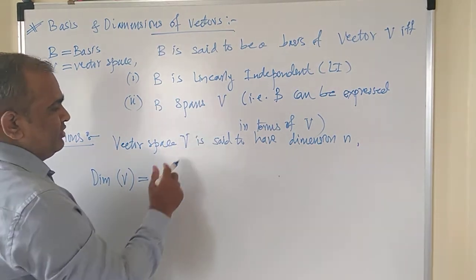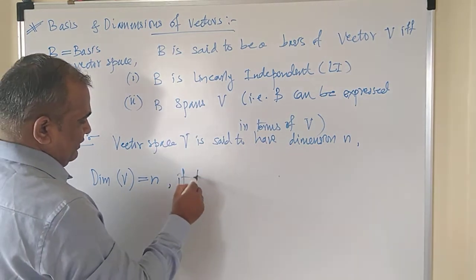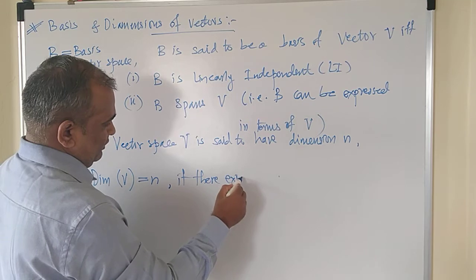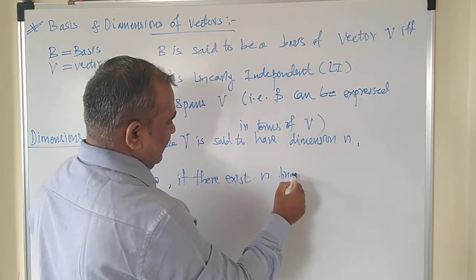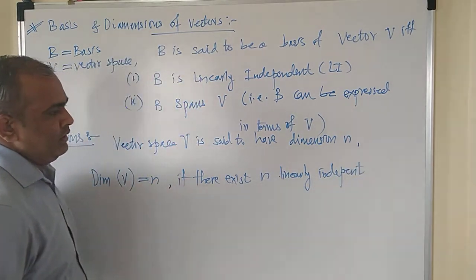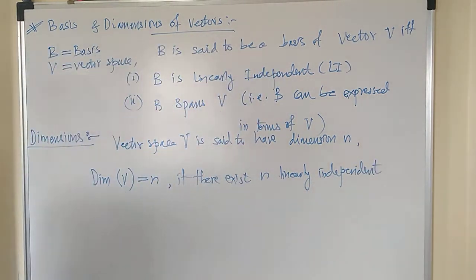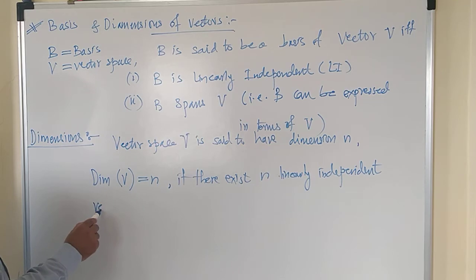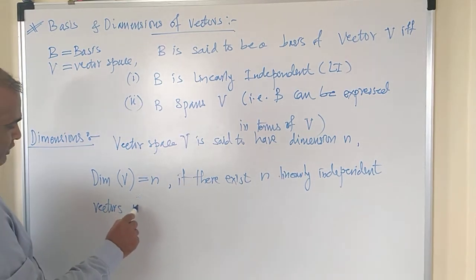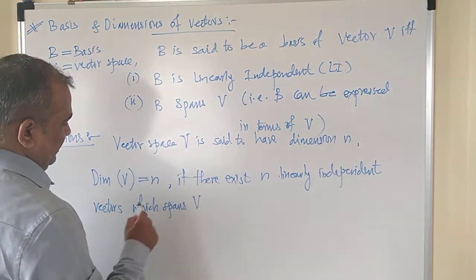And the vector space V is said to have dimension n if there exist n linearly independent vectors which span V, that is this set of vectors.